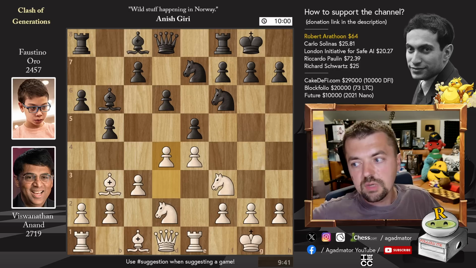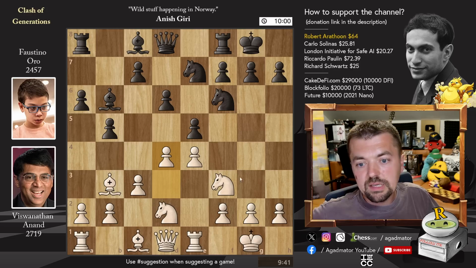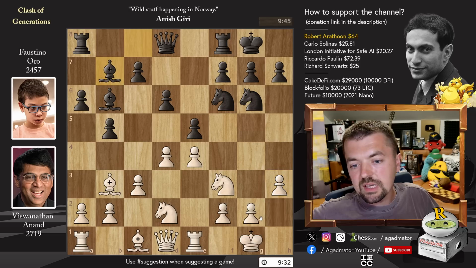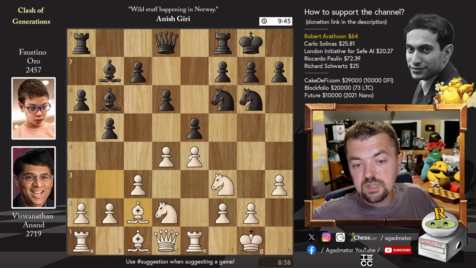You can see from the situation on the clock that Faustino is even playing faster than the Lightning Kid himself. We have knight to g6, pawn to h3, and bishop to b7, nicely positioning that bishop pair towards Vishy's king. Bishop to c2 also helps out with the defense of the e-pawn, and rook to e8.